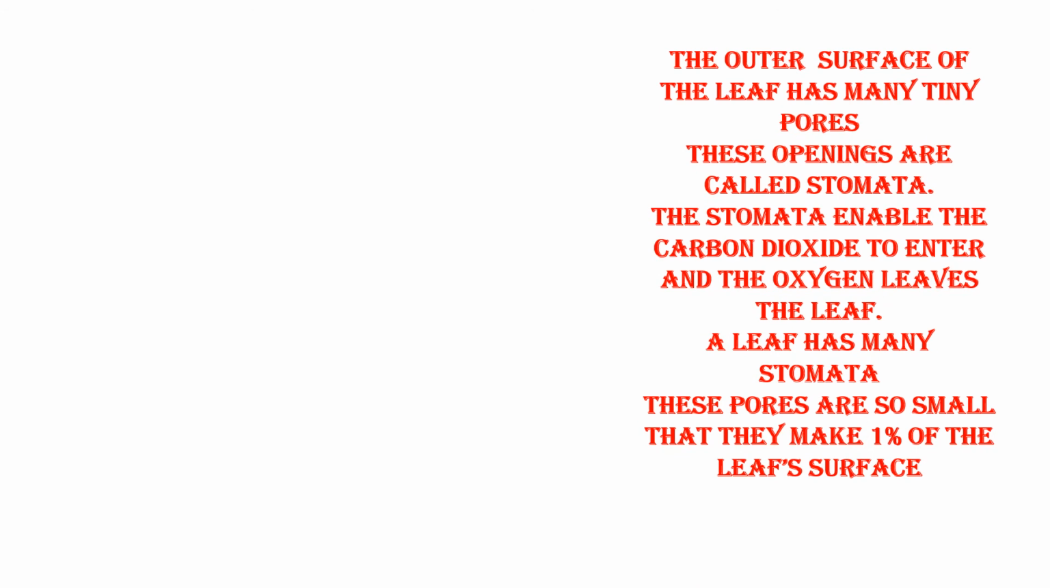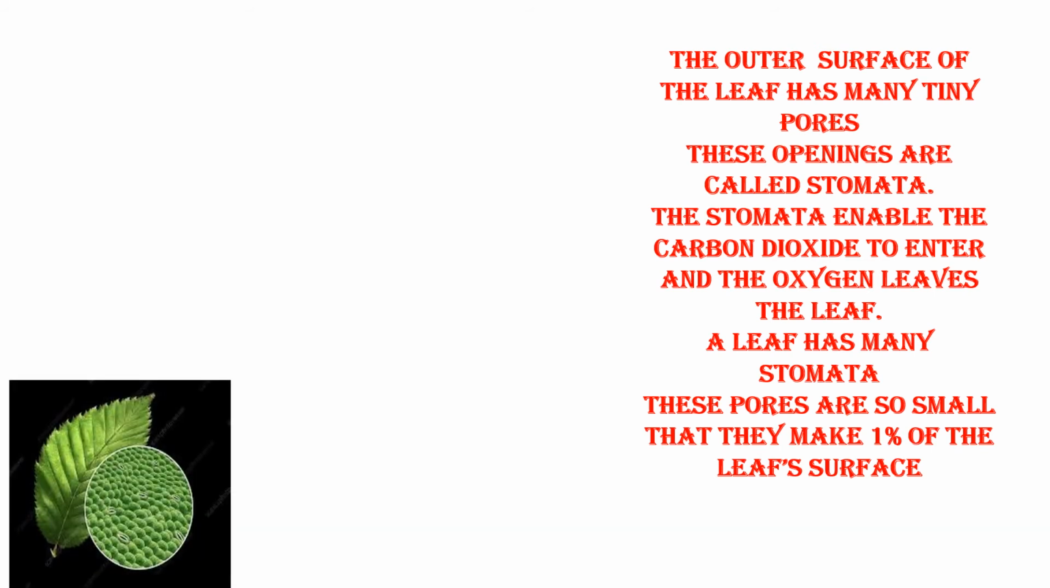The outer surface of the leaf has many tiny pores, Nana. These openings are called stomata. See, this is the leaf, and actually we can't even see them with a magnifying glass. We have to see it under a microscope. So, these small pores on the leaf, that is this image. This image, when seen under a microscope, looks like this. So, these small pores are called stomata.